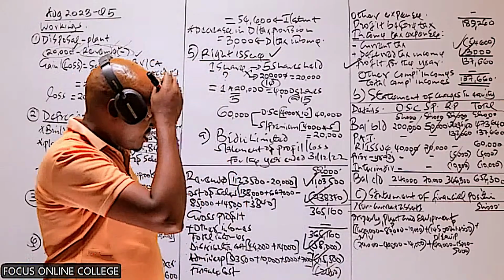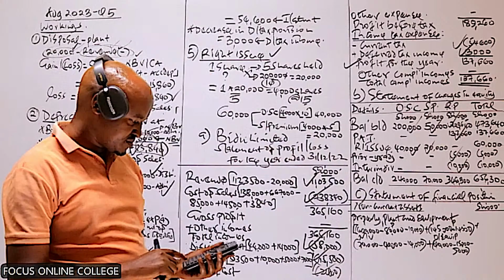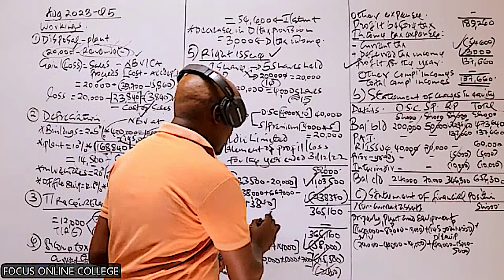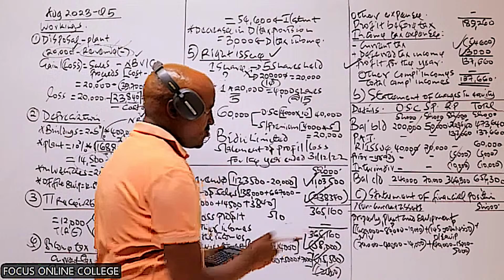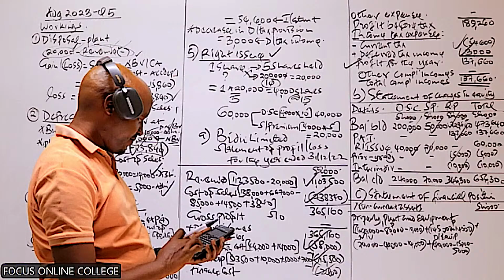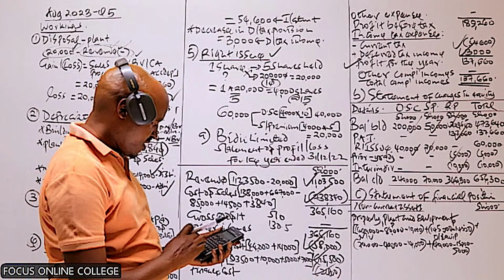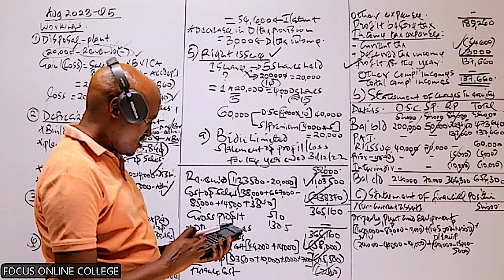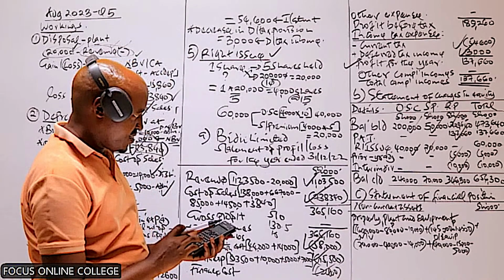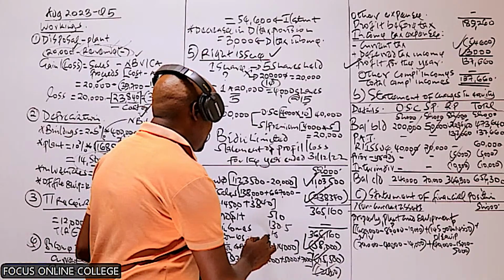Maybe we can start with the property. So this 600,000 minus 90,000. And basically that should give us 510. What about plant? We take 145 minus 14.5, which will give us 130.5. What about motor vehicles? We have 70 minus 40 minus 14. I'm getting 16. And then office equipment, I have 40 minus 20, which will give us 20.